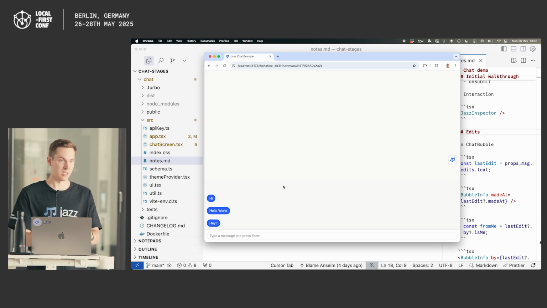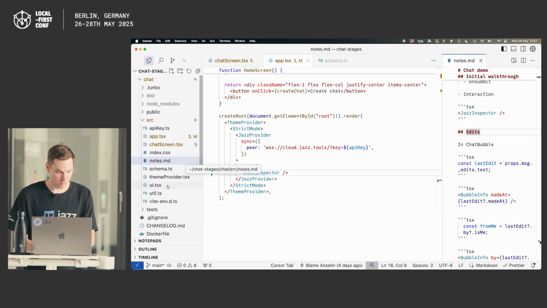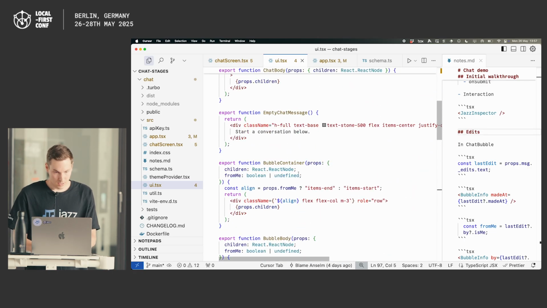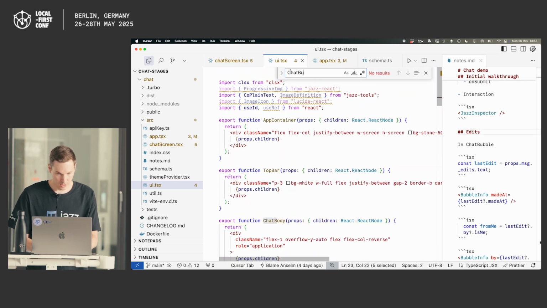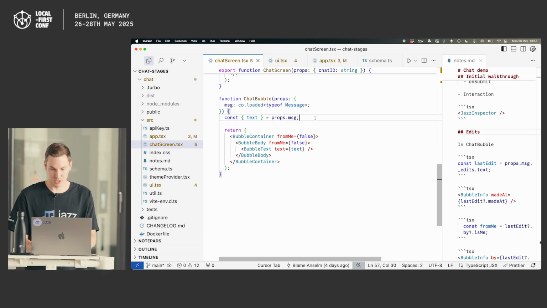So even with this existing data that I have here, we can just start building this feature to show the time. If I go to my UI components, into the chat bubble, which is here, you can see I get the message passed, and so far I'm just extracting the text from it.